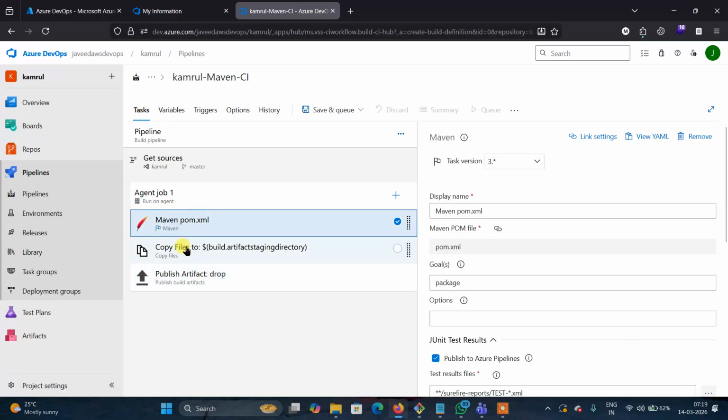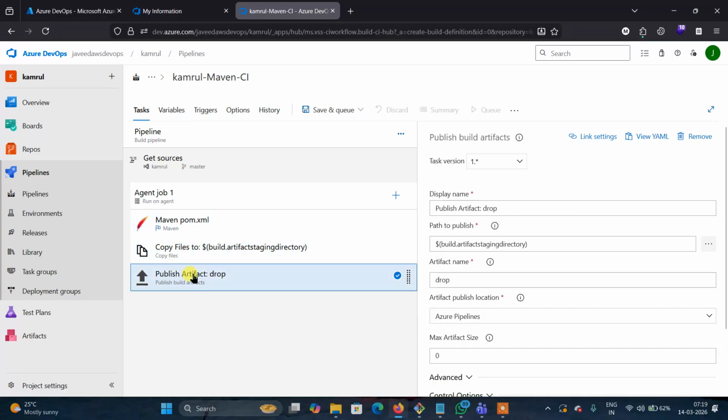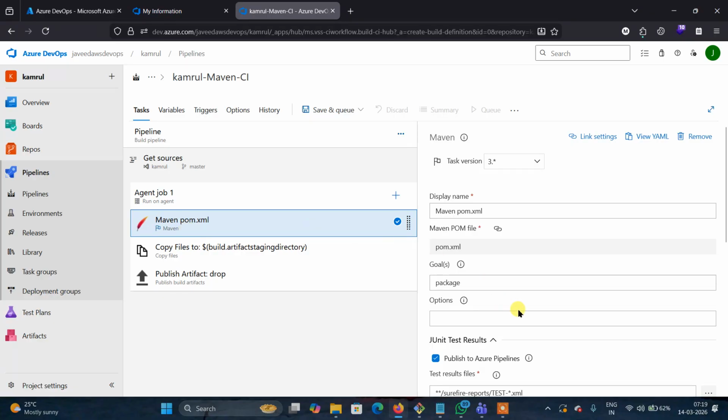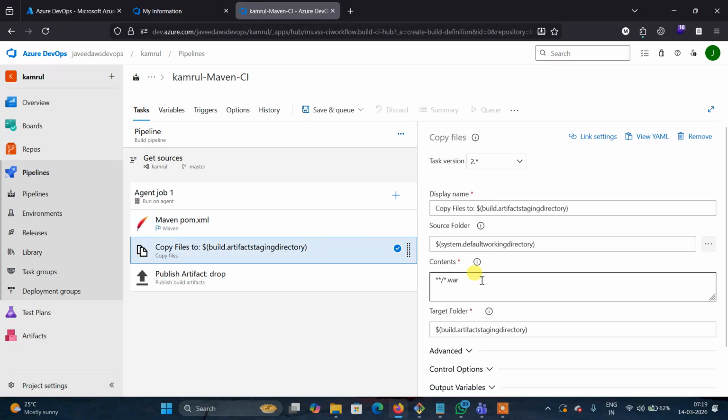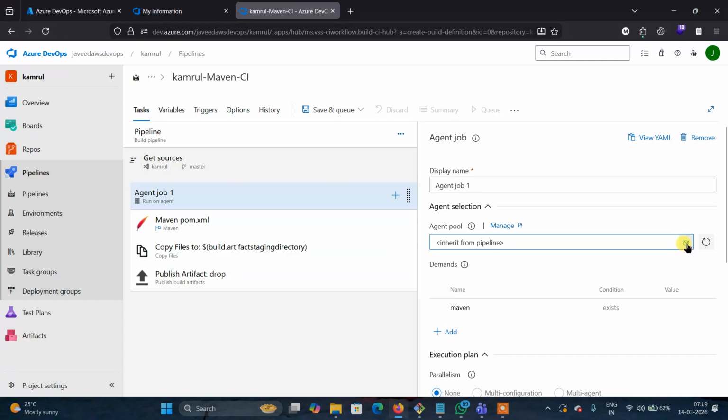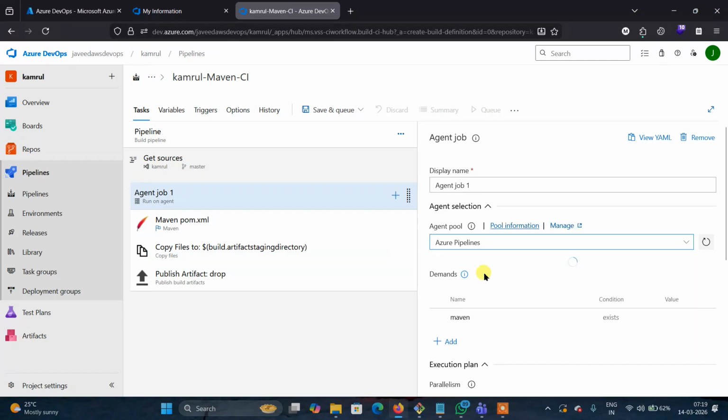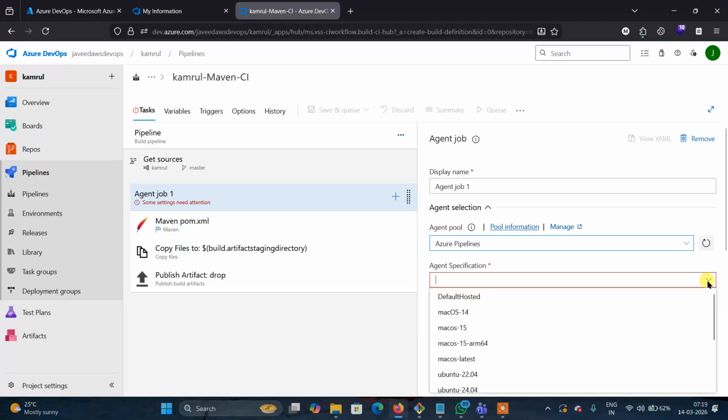Now this is the pom.xml, this is copy files, this is publish artifact. Here there is nothing to change, we just need to select the war itself because we are creating a war. Keep the remaining things the same, like Azure Pipelines and Ubuntu latest.